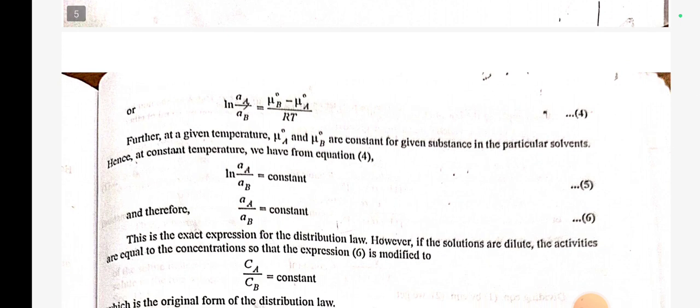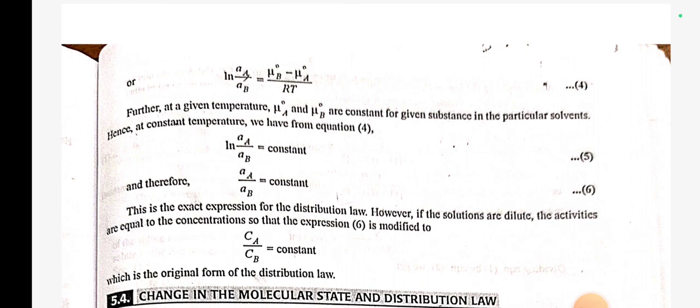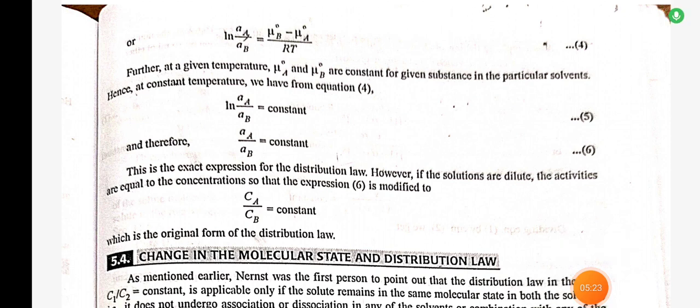Then ln aA − ln aB is equal to (μ°B − μ°A)/RT. Further, at a given temperature, μ°A and μ°B are constant for a given substance in a particular solvent. Hence, at constant temperature, we have from the equation ln aA/ln aB is equal to constant, and therefore aA/aB is equal to constant. This is the exact expression for the distribution law. However, if the solutions are dilute, the activities are equal to the concentrations, so that the expression is modified to CA/CB is equal to constant, which is the original form of the distribution law.